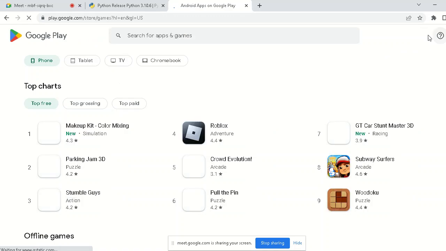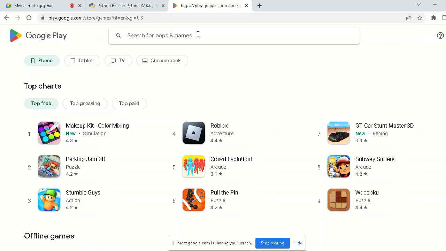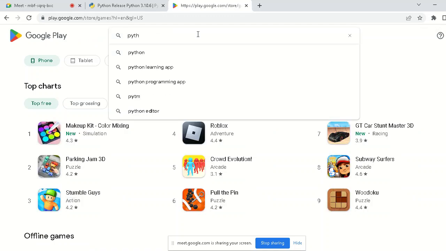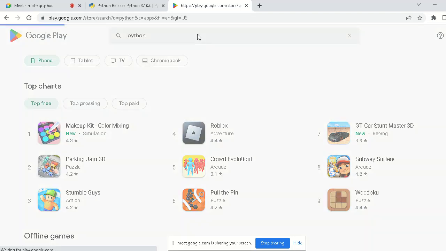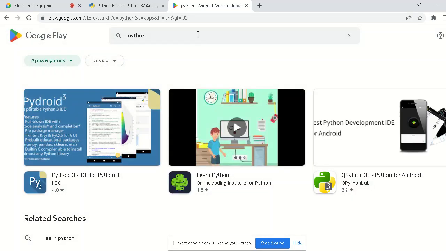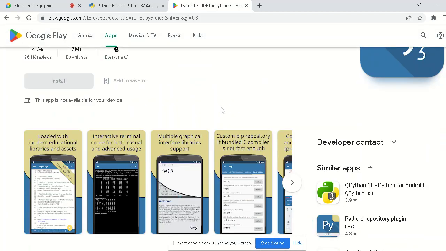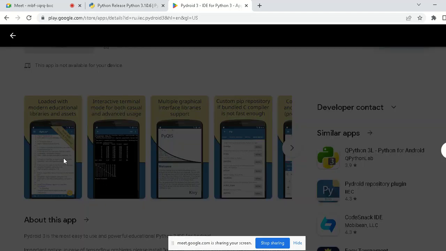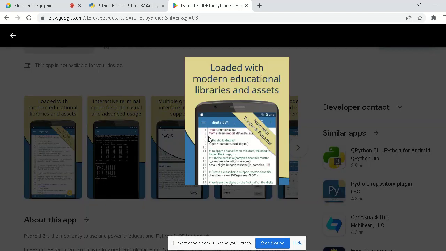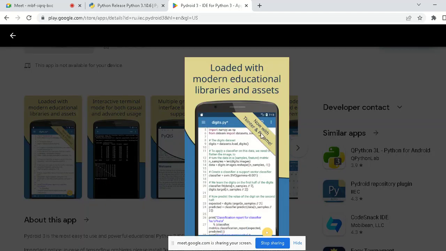We just have to search here, for example Python, and there is Pydroid IDE. We can install it and run our program. For example, here we can write our Python program, and at the end we have a play button. We have to click that.